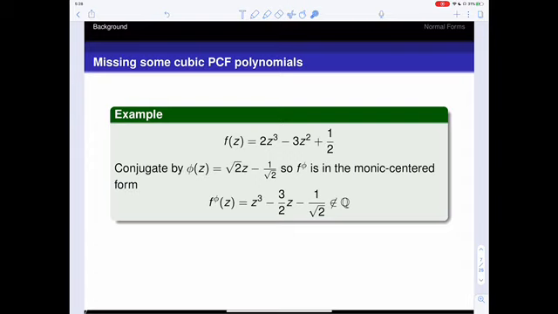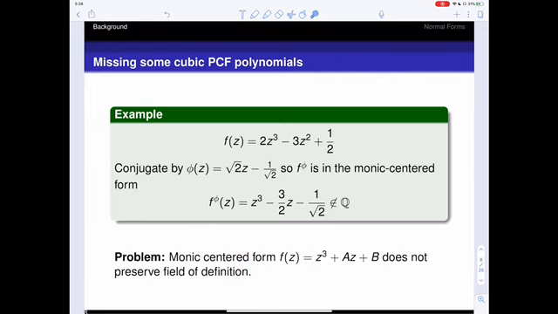So we can conjugate it to put it in this monic-centered form, but then we notice that this new polynomial doesn't have coefficients in Q. So when Ingram did that search for all of these post-critically finite polynomials with coefficients in Q that are of this monic-centered form, this polynomial was not captured in that search.